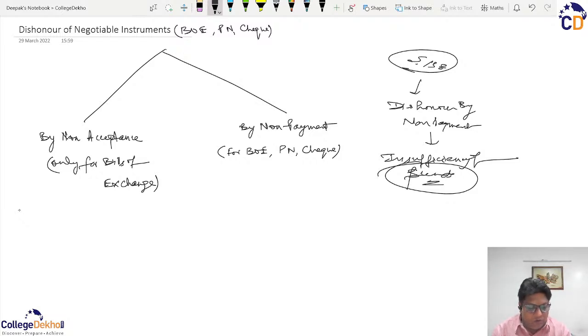A drawer of a dishonored check as per section 138 shall be deemed to have committed an offence for which he shall be punished with imprisonment for a term which may extend to 2 years, or with a fine which may extend to twice the amount of the check, or with both. यानी कि सेक्शन 138 ने डिसऑनर ऑफ चेक को एक पनिशेबल क्राइम बना दिया जिसमें आपको मैक्सिमम 2 साल की